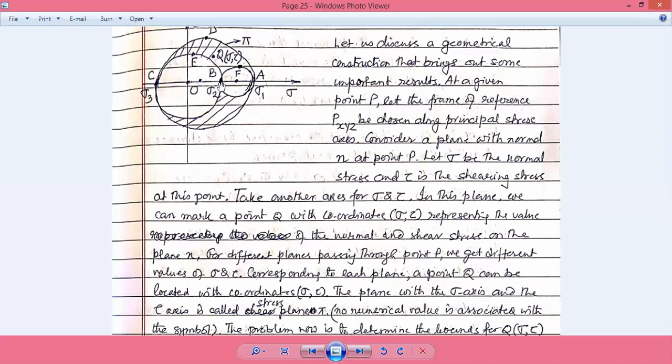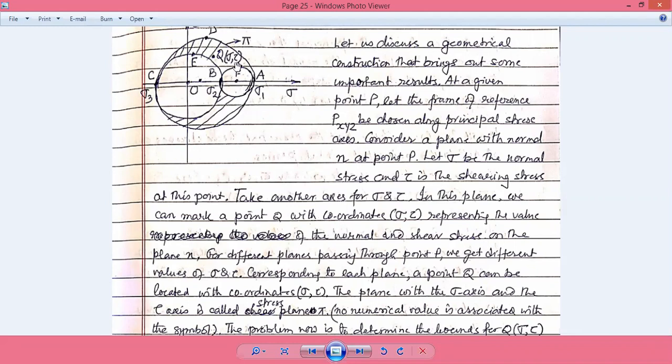So the diameter will be sigma 1 minus sigma 2, and the radius will be sigma 1 minus sigma 2 divided by 2. This is the radius of the circle, which is equal to the value of the shear stress over this circle itself. And the abscissa, which is sigma 1 plus sigma 2 by 2, will be given by the x-axis value of this point itself.